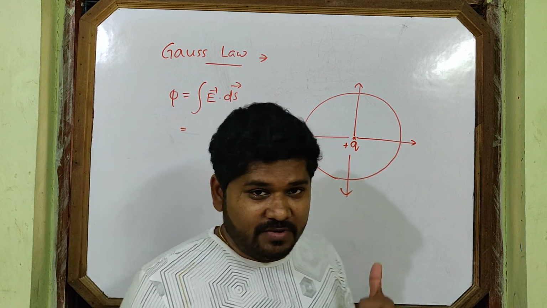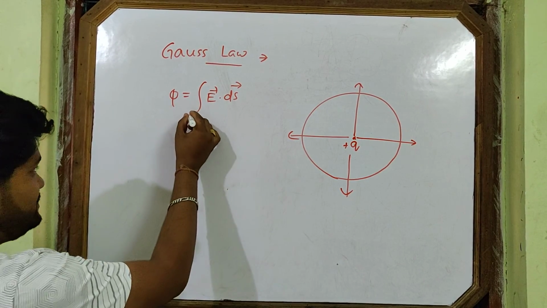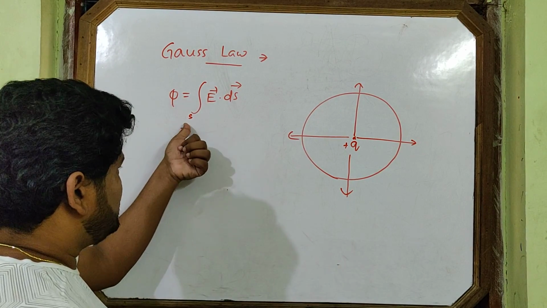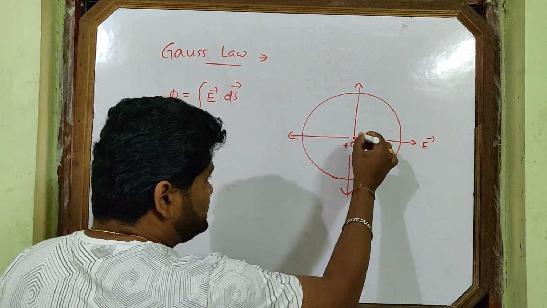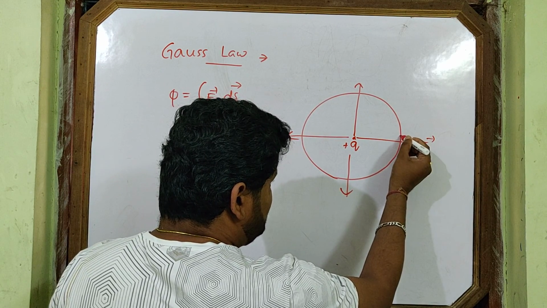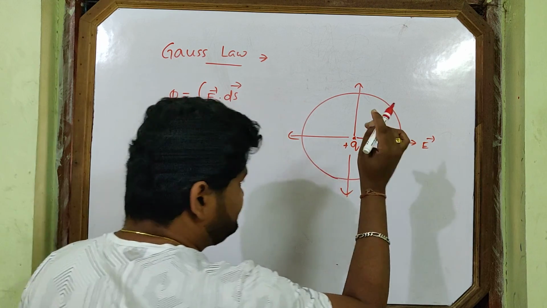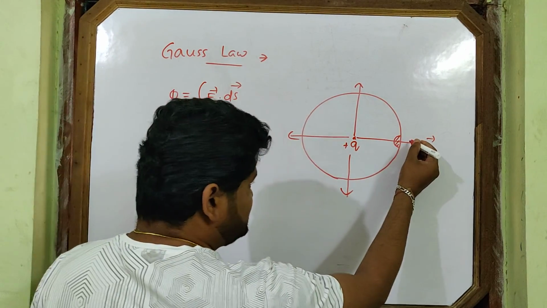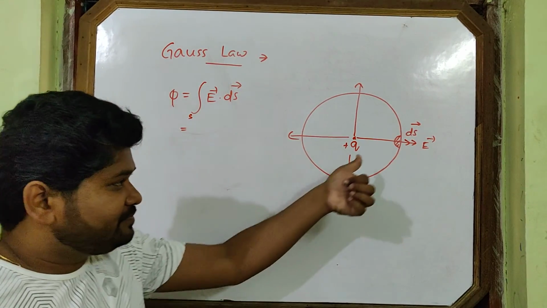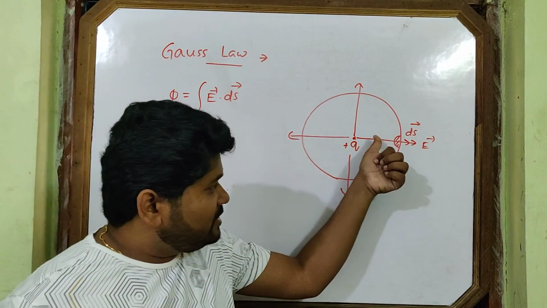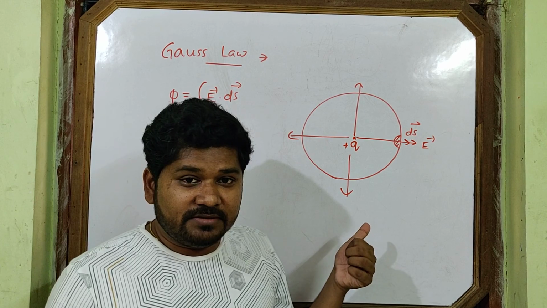This is the flux formula, a surface integration. You can write S; if you don't write S, also no problem. This is the intensity vector. I choose a small elementary area here. This is the ds vector, the small elemental area, and its area vector will be along the radius.